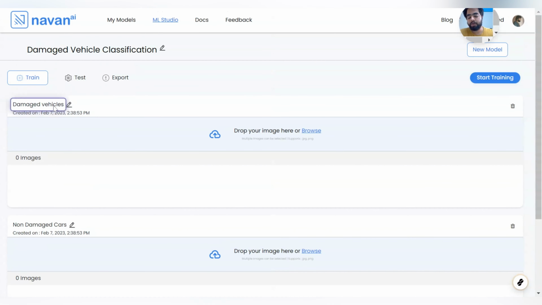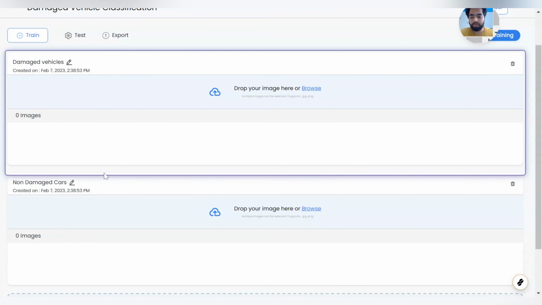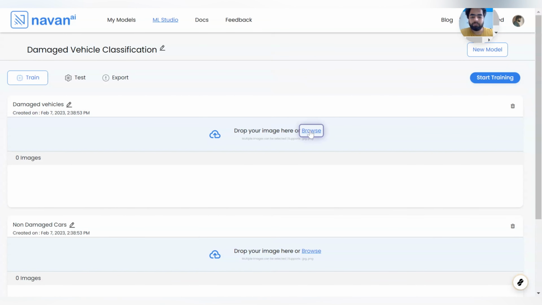If you remember, in the last video I was taking 5 classes. Here I'm taking only 2 classes: one is damaged vehicles, and the other is non-damaged vehicles. The next step is to go to browse.